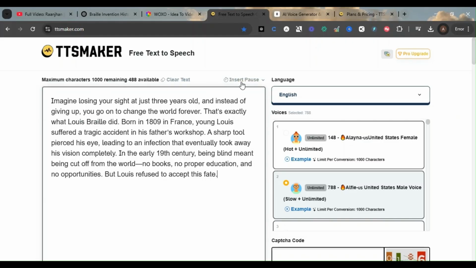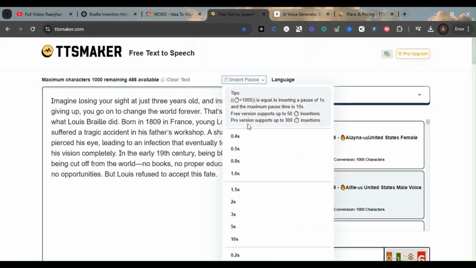Then see, here we are getting this. To insert a pause, we can literally insert pauses. So for example, here they are mentioning that the free version supports up to 50 insertions. So we can insert pauses up to 50 times in the free version, and in the pro version it is up to 300 insertions. That is really great.